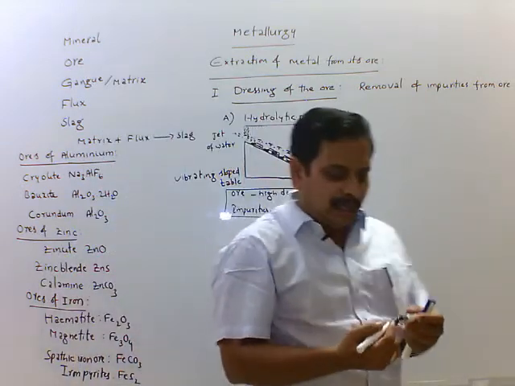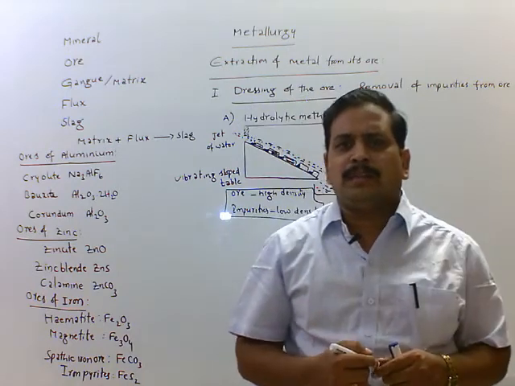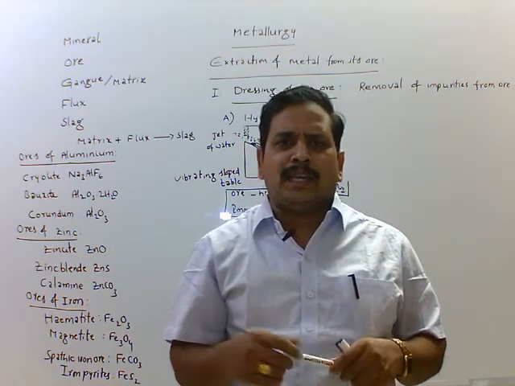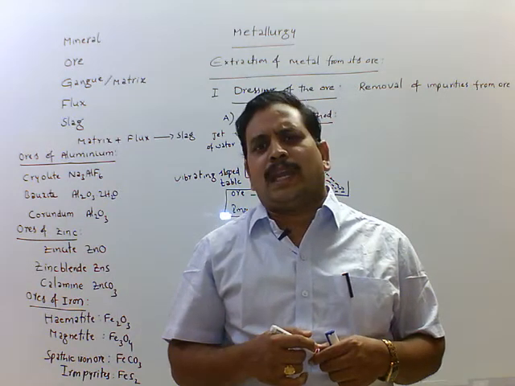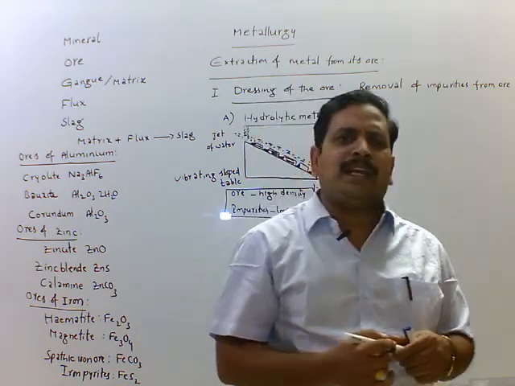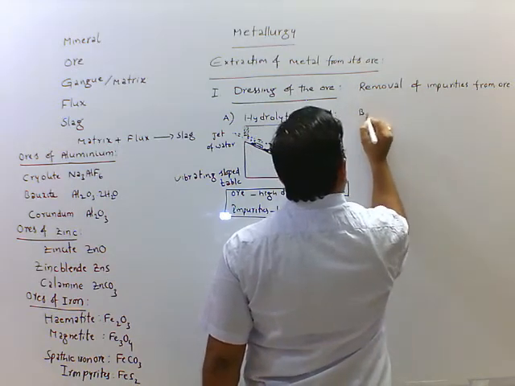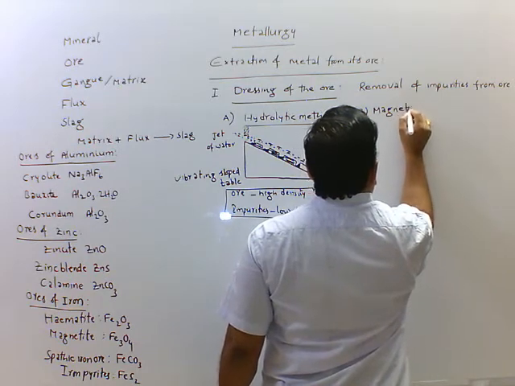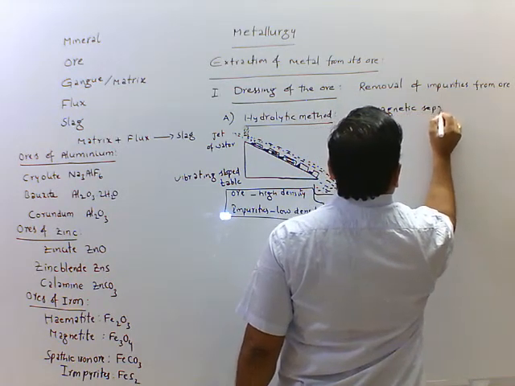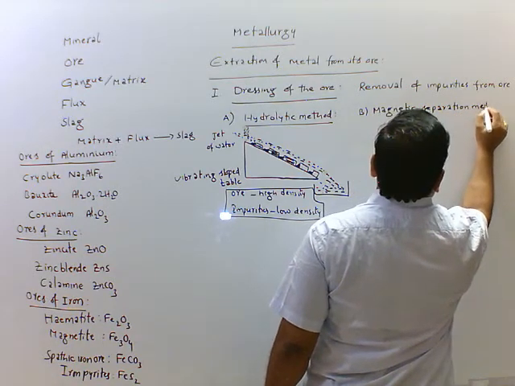And the second method is the magnetic separation method. If ore particles are magnetic or impurities are magnetic, in such cases we can use this magnetic separation method.